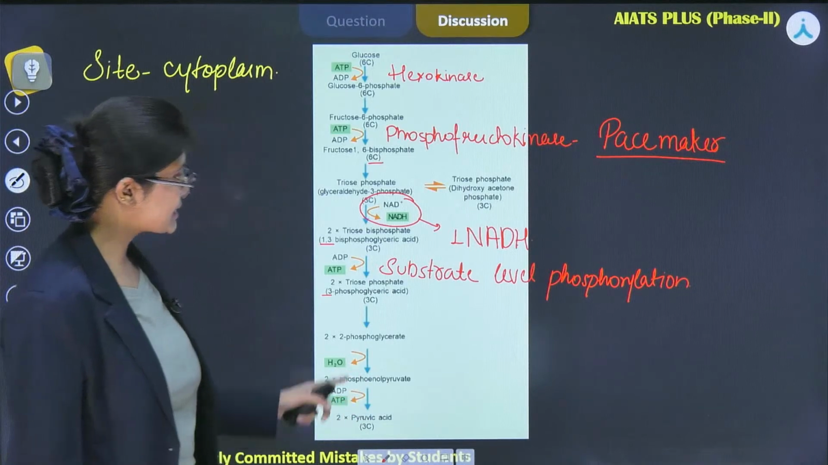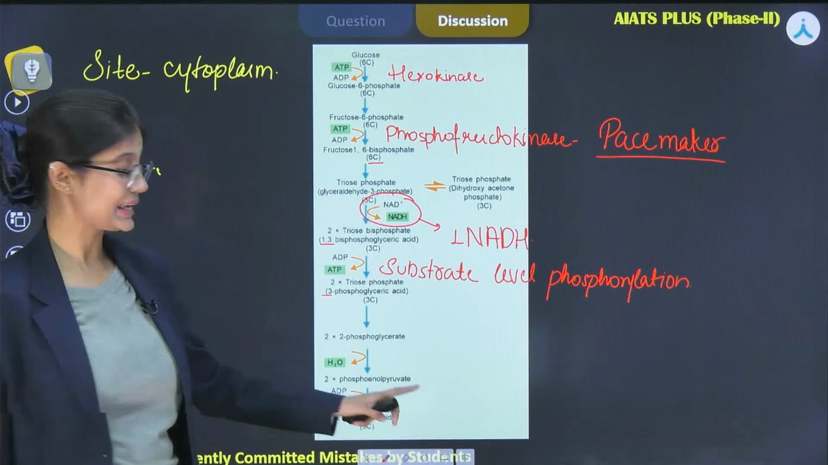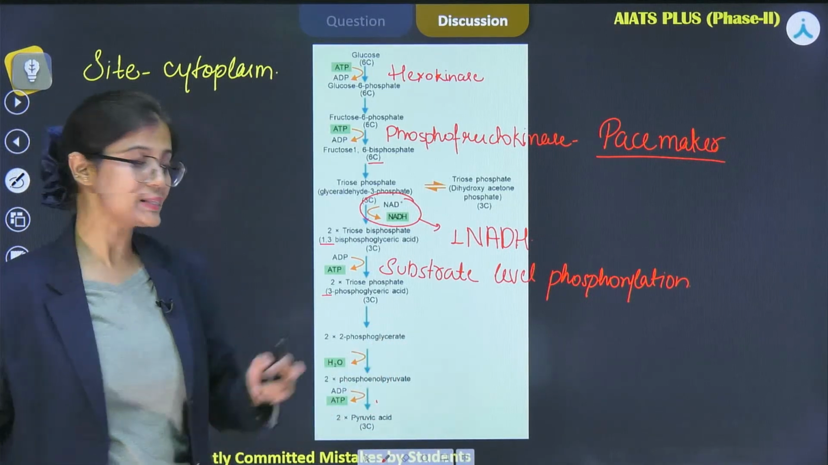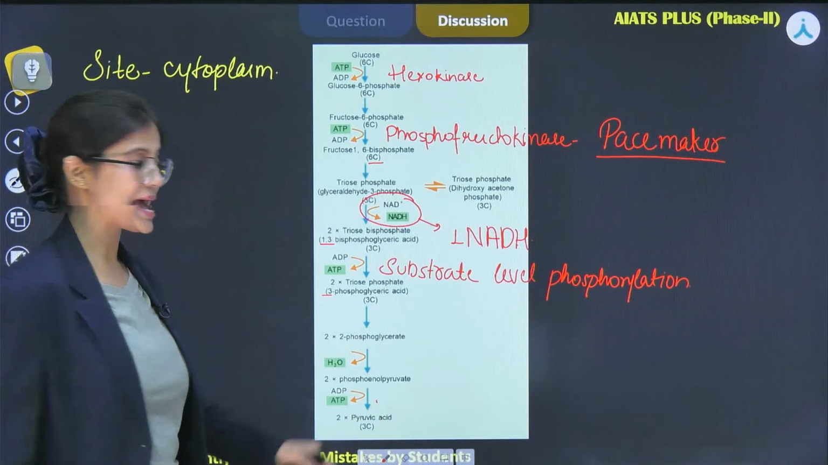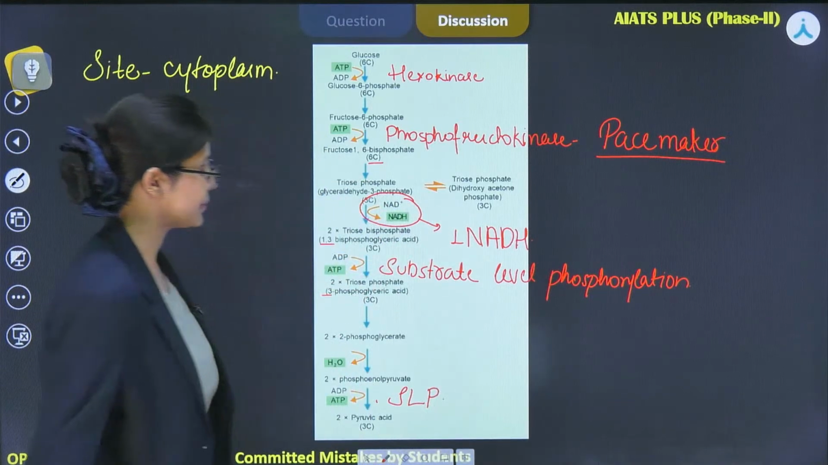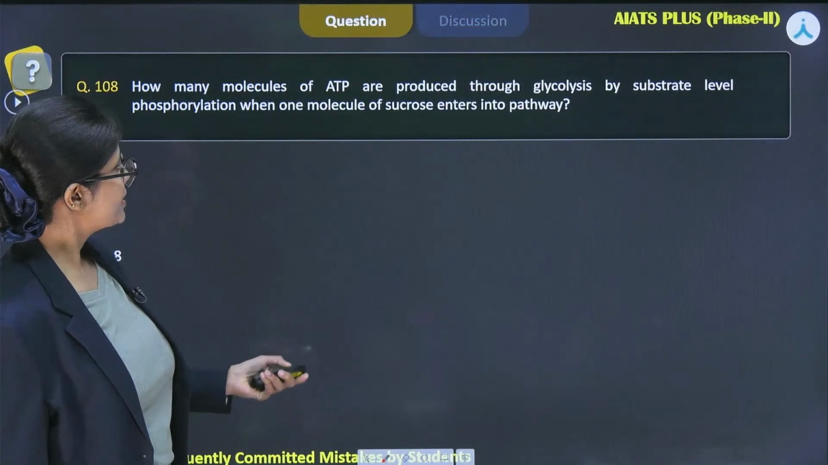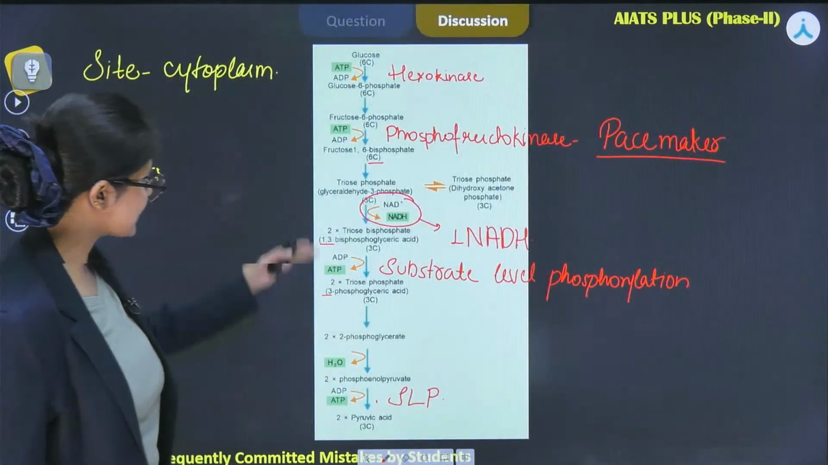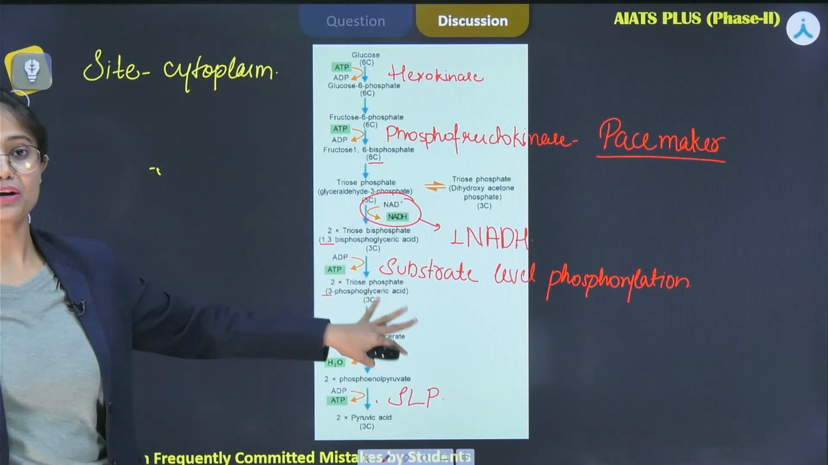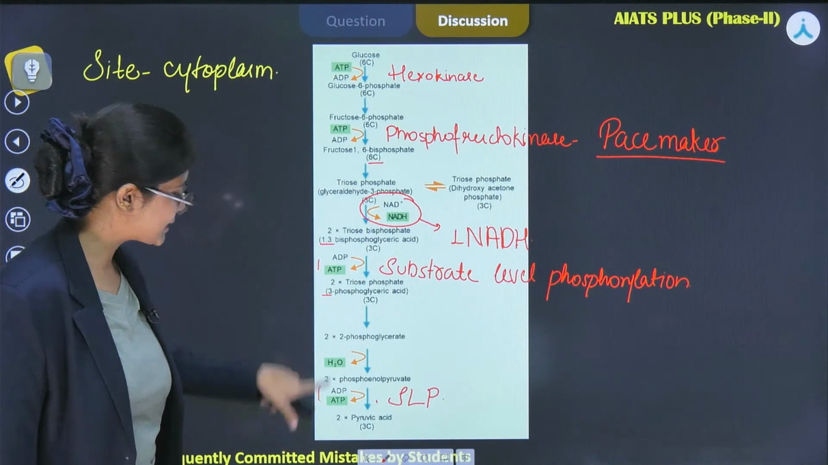Right, so in the last step of glycolysis, again the substrate level phosphorylation is taking place, in which phosphoenol pyruvate, or we can say PEP, is getting converted into pyruvic acid. So here also this is substrate level phosphorylation. I am writing SLP for that. So if we see the complete process of glycolysis, here total 2 substrate level phosphorylation reactions are taking place. First one is here, next one is here.